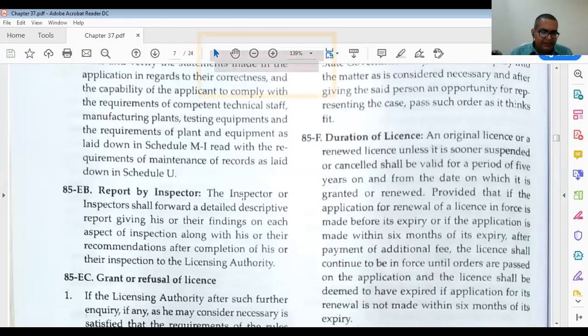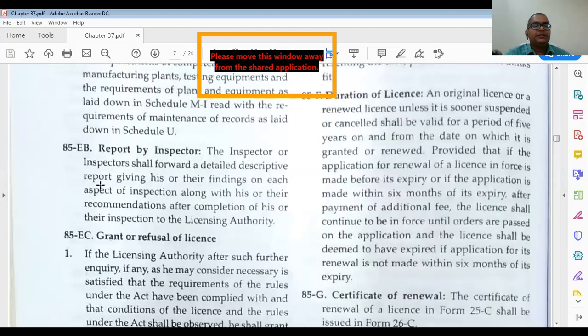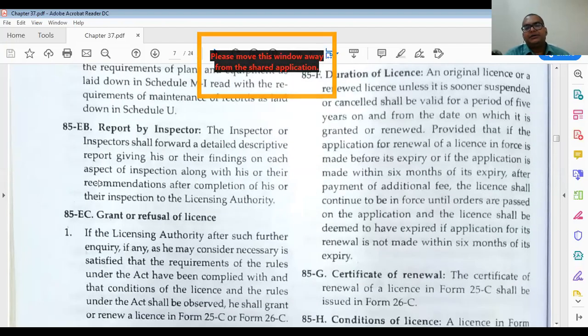Then 85EB, report to the inspector. Who is the main inspector? Reports are submitted to them. Then 85ED, further application after rejection. If any rejection is there, then further submission is there. Then 85E, appeal to the state government. You have to take permission from the state government also.